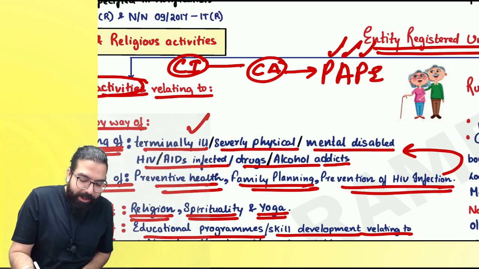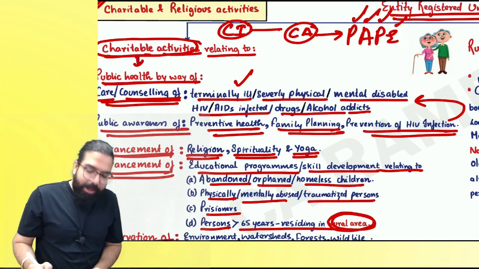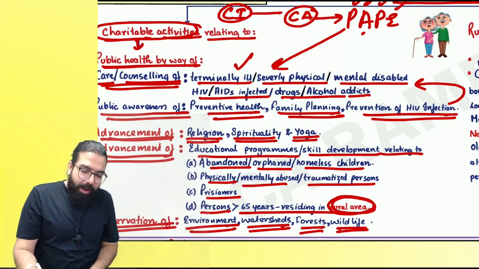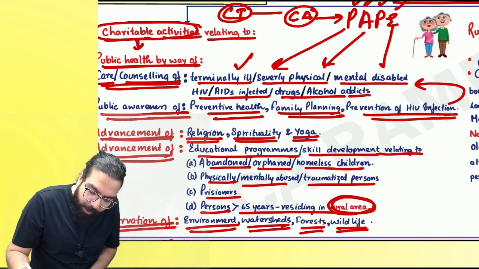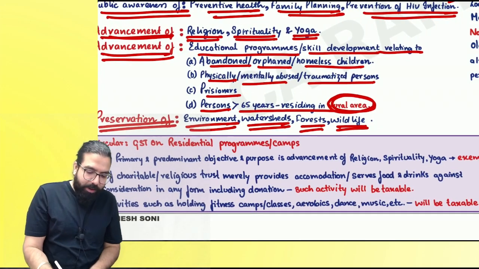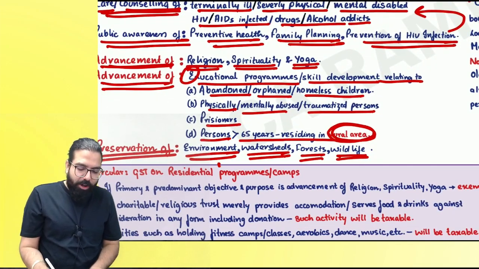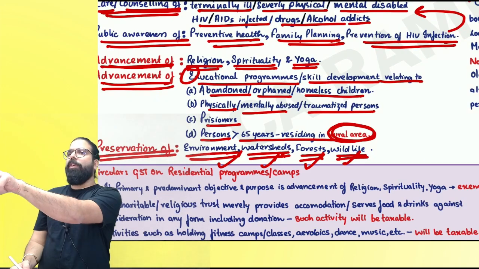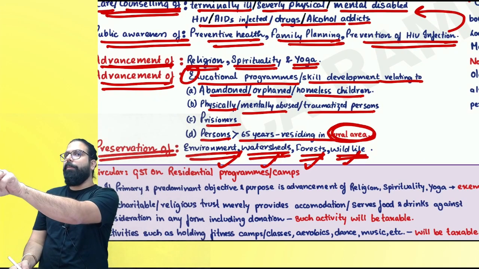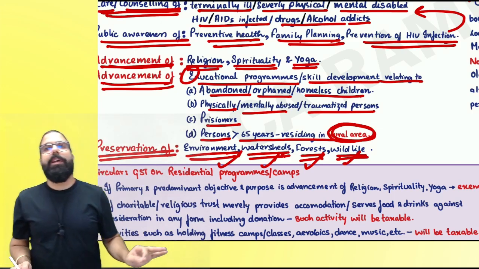What is PAPI activities? If you are going ahead and doing P for public health relating to care and counseling, A for advancement of religion, spirituality, and yoga, E for educational program, this one, educational program or skill development program. And the last one, P, preservation of environment, watershed, forest, and wildlife. Then, Baba, charitable institution, charitable activity, which is which one? PAPI activities. Only then you will be exempted from registration.